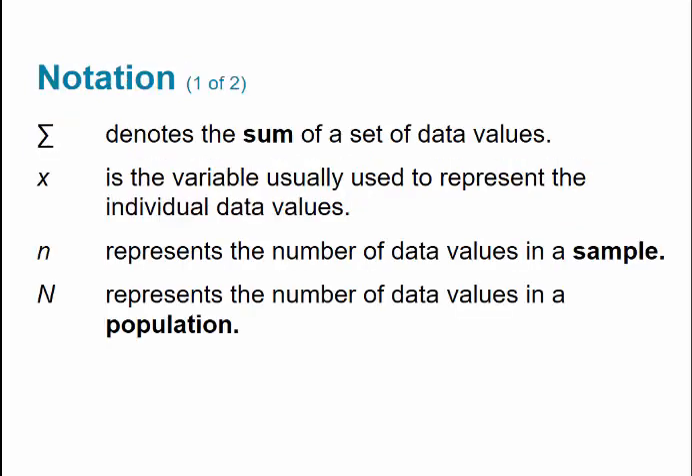So some notation. The first one is sigma, which simply denotes the sum of the set of data values. X is usually the variable used to represent the individual data values. Lowercase n represents the number of data values in the sample, and uppercase N represents the number of data values in a population. When you see that sigma, it just means that you're going to add up whatever that is.